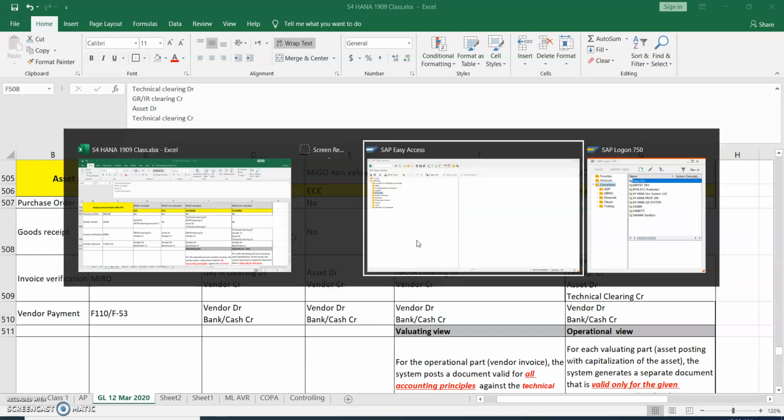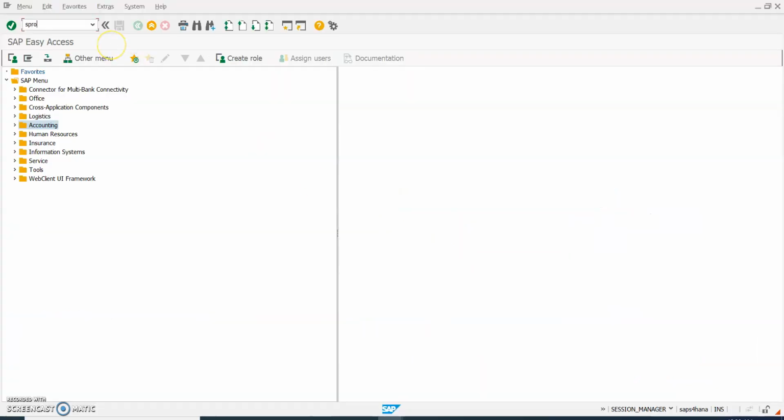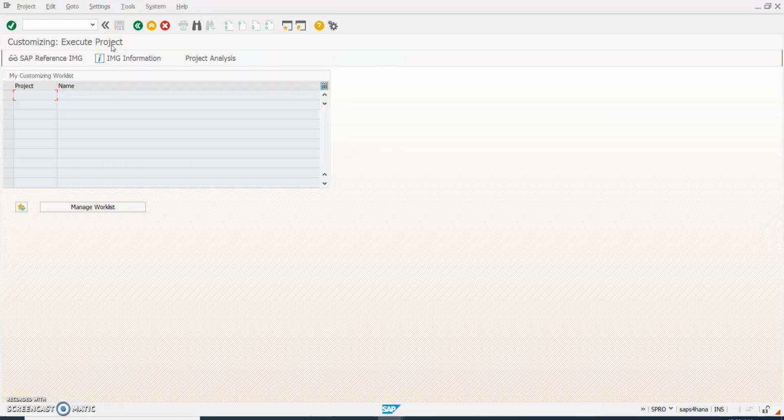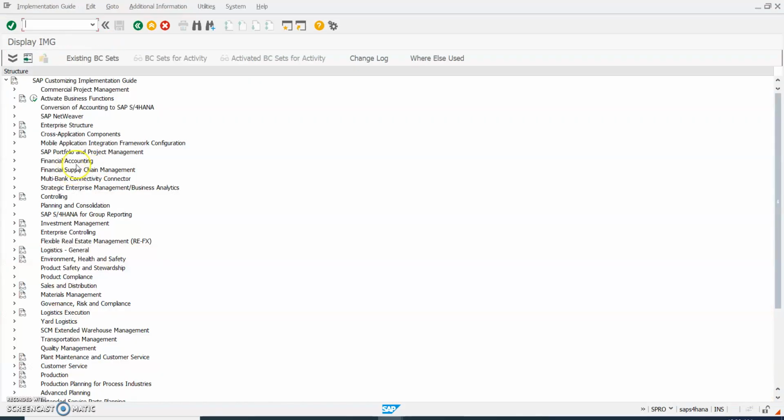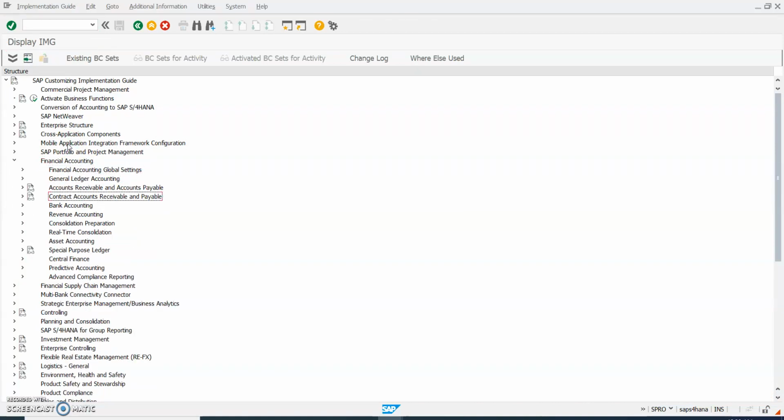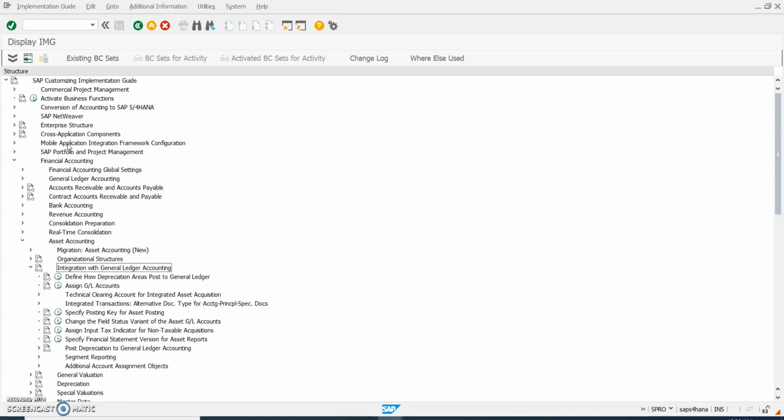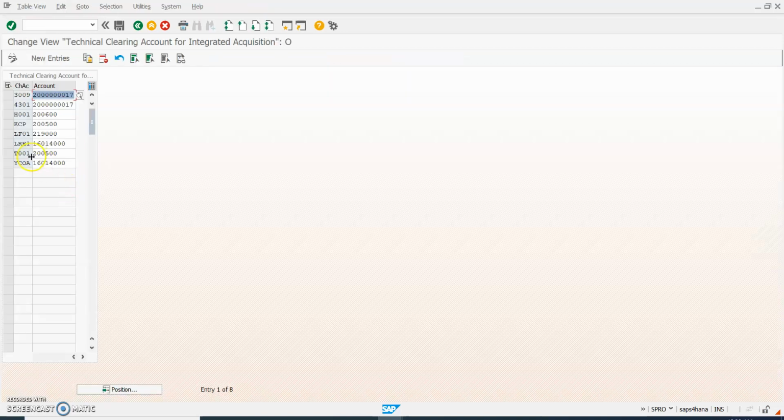Now we can see where we will assign this technical clearing account in the configuration. In SPRO, SAP Reference IMG, Financial Accounting, Asset Accounting, Integration with General Ledger Accounting, Technical Clearing Account. Here we can assign the technical clearing account to our chart of accounts. This is the technical clearing account which I have assigned in the chart of accounts, 00500.